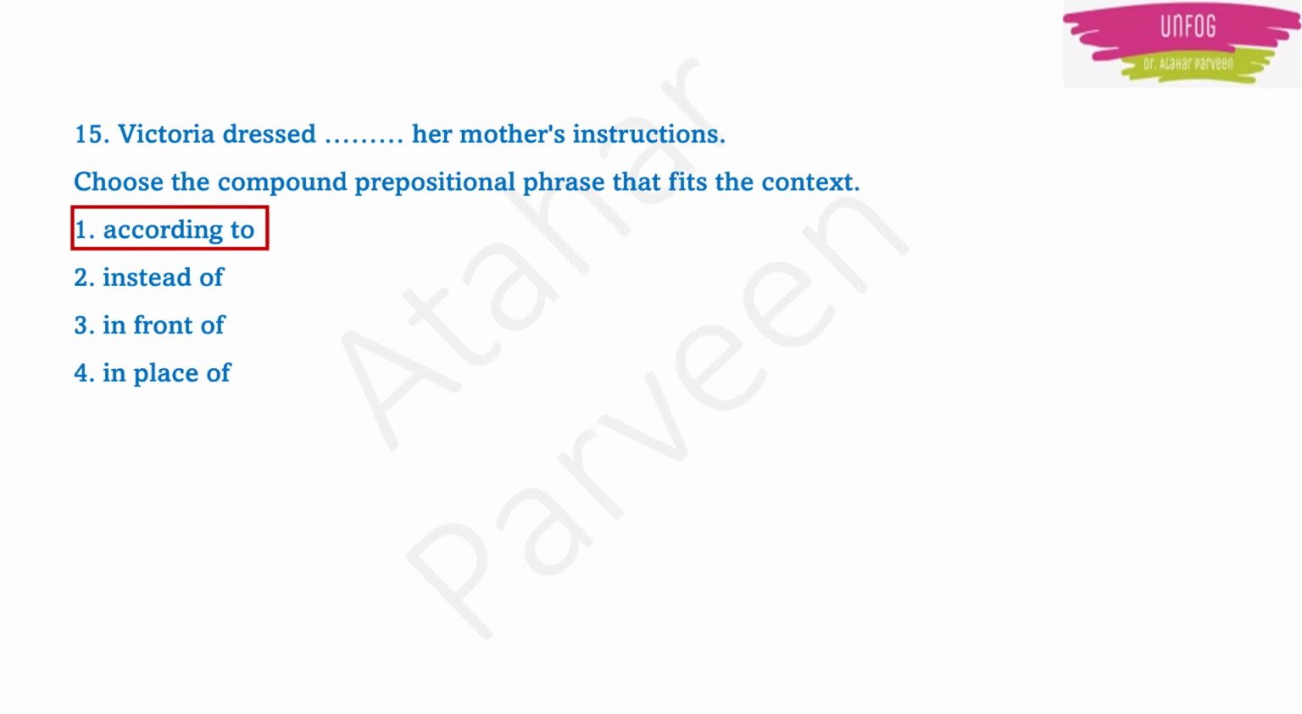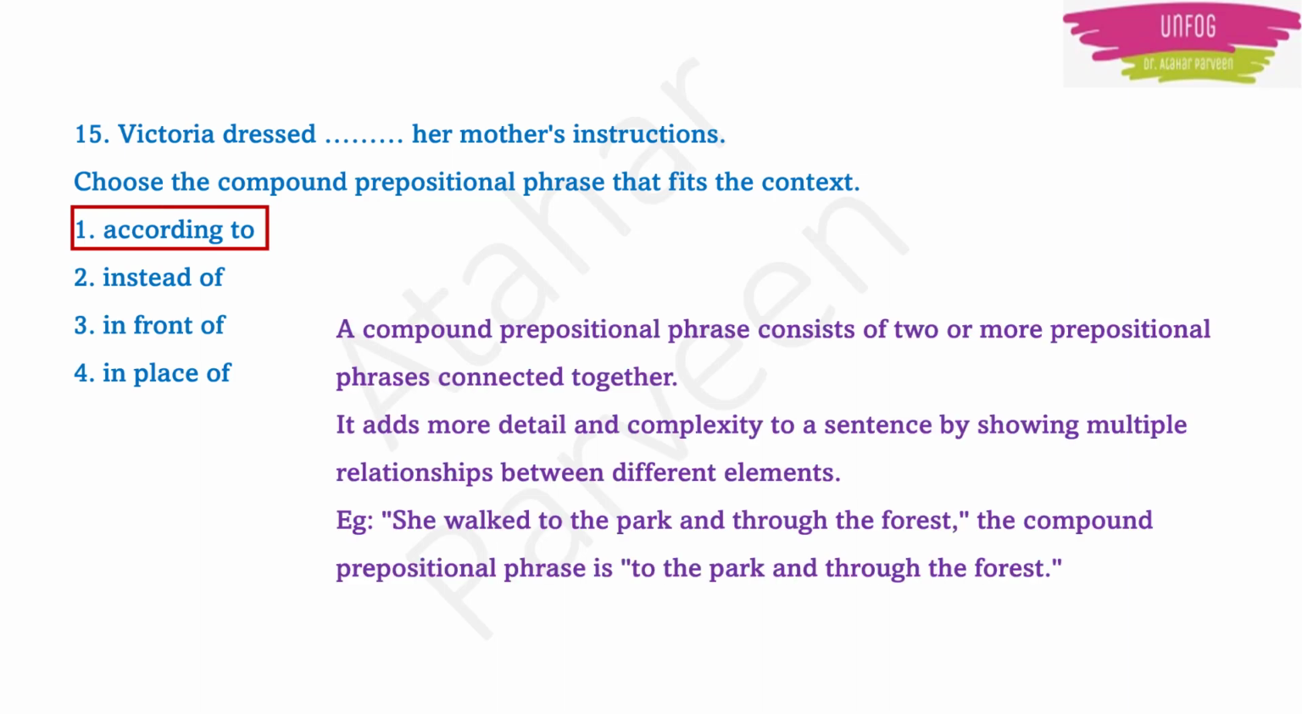Okay. So, this type of phrase is known as a prepositional phrase. Usually a prepositional phrase has 2 words, but it can be more also. Okay. 2 or more can be there, connected together. This prepositional phrase adds more detail and more complexity to a sentence by showing the multiple relations between different elements. For example, she walked to the park and through the forest.